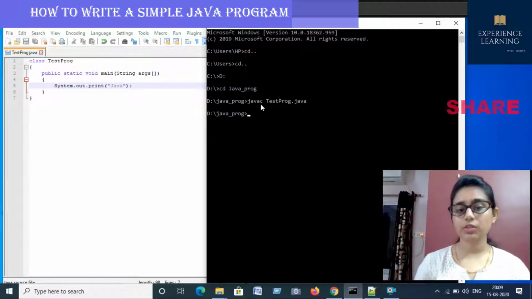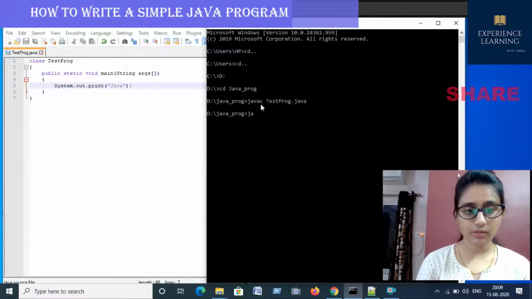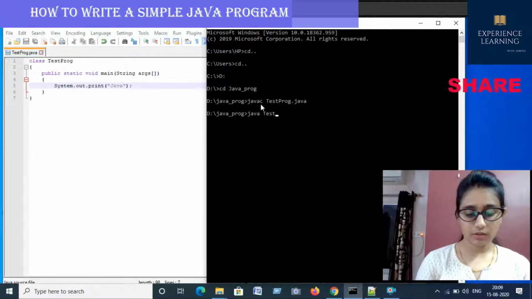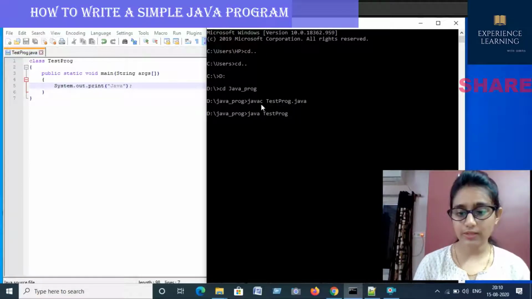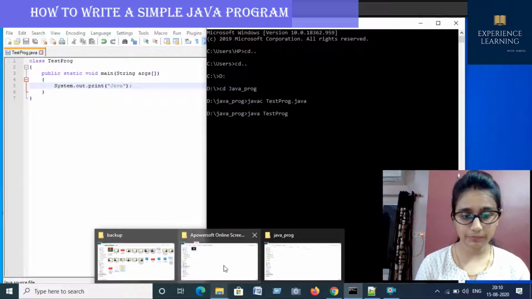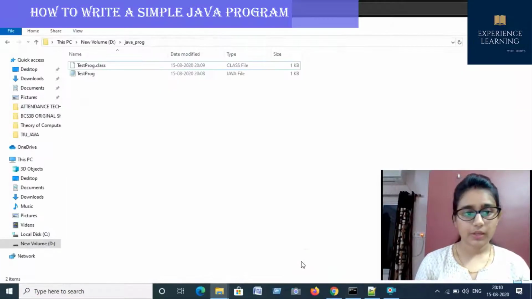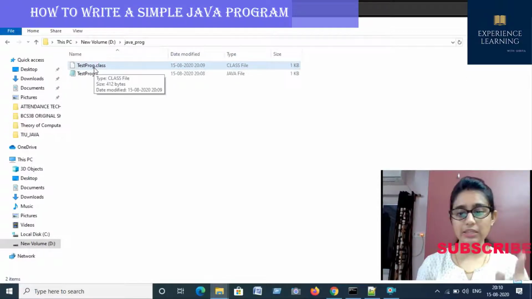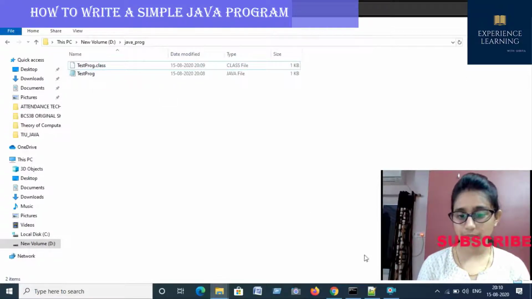After compilation, how can I run it? Just before writing it, I would like to show you one thing. In the Java prog folder, you can see that a file is created.